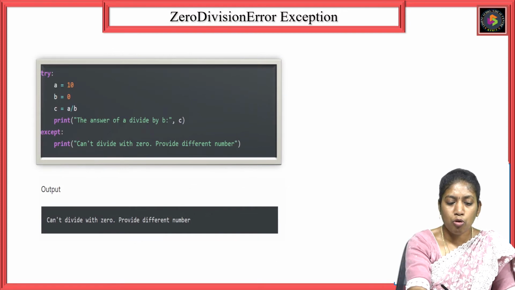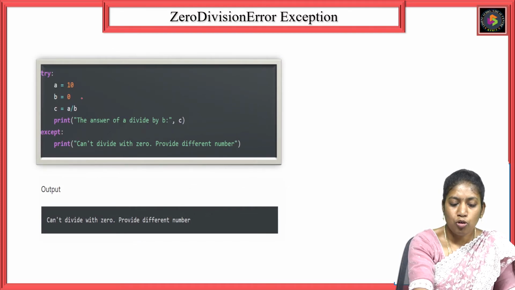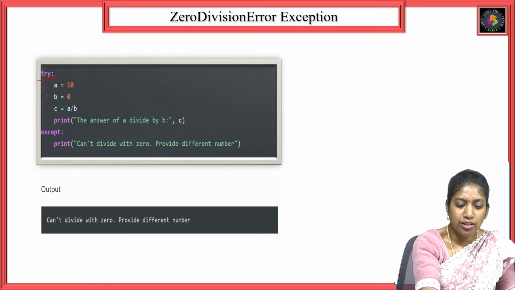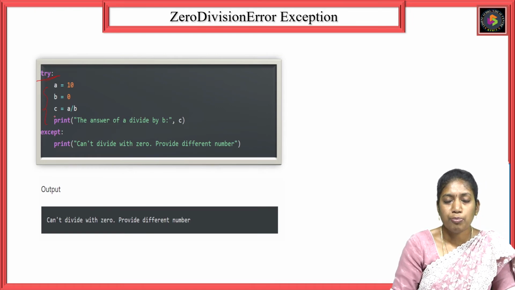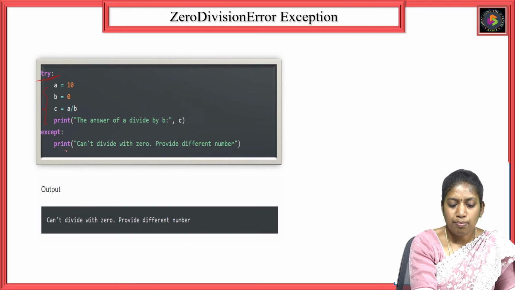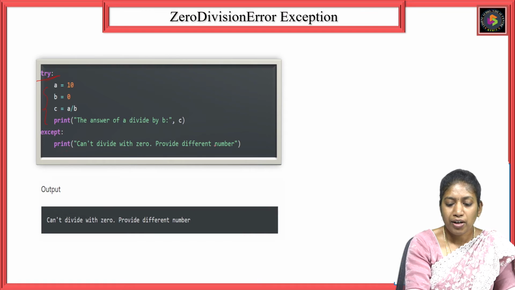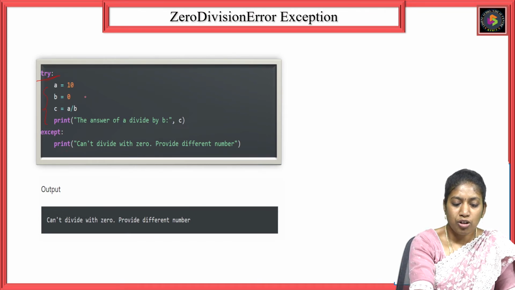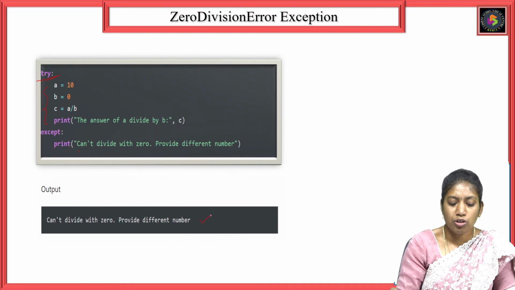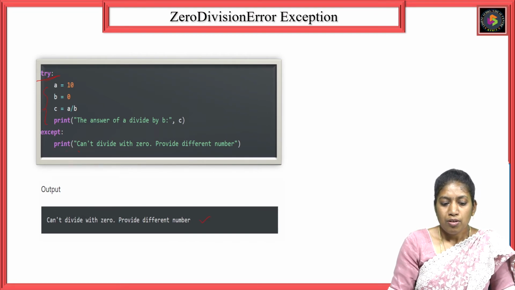So I'll write that code in a try block. See here, the same code which is going to raise an exception is written in the try block. So this is a try block. Inside the try block, I have written the code which raises the exception. The corresponding code has been written in the except block. See, can't divide with 0, provide a different answer. Whenever the exception is raised, the corresponding except block will execute and show a message to the user. So this is how try and except block will work.